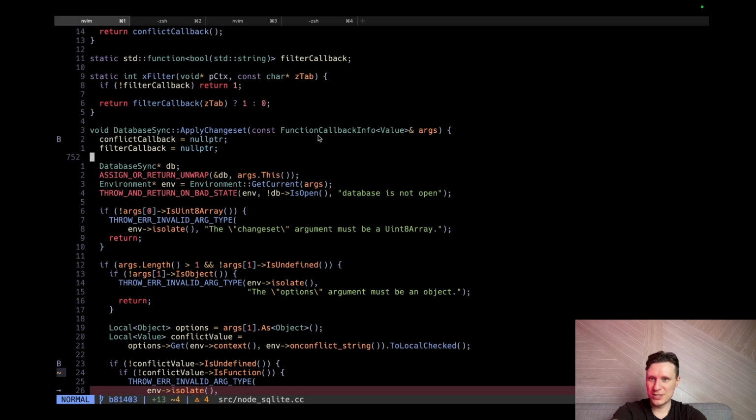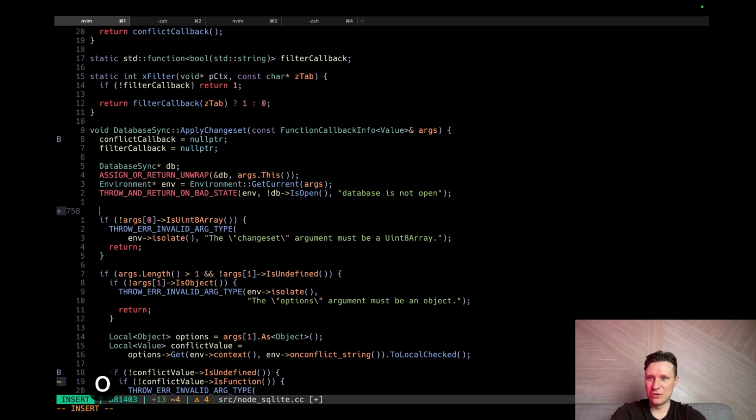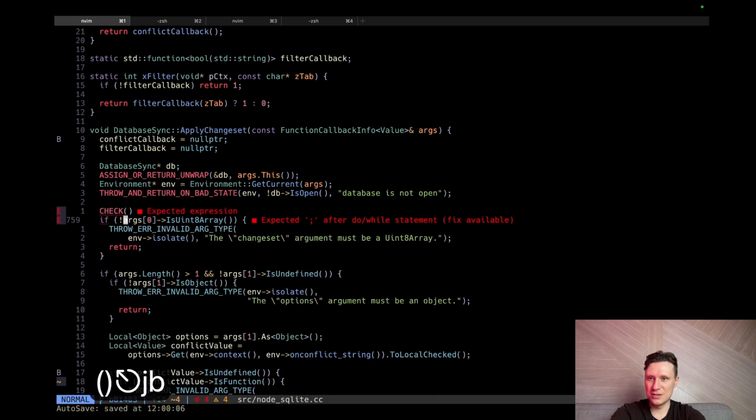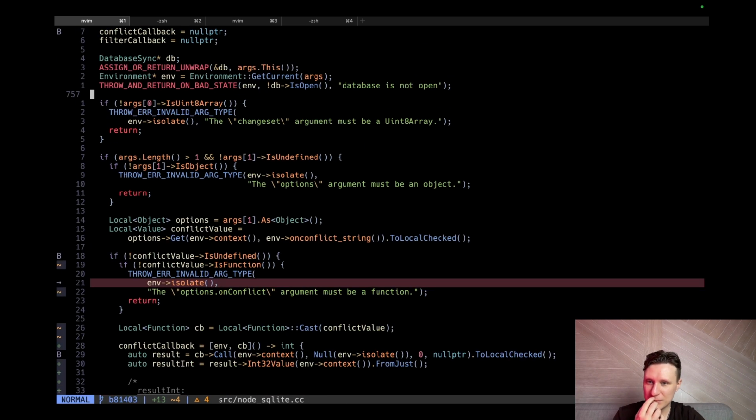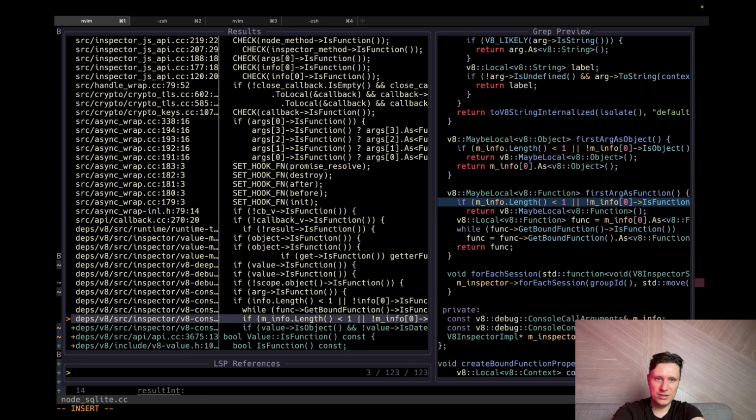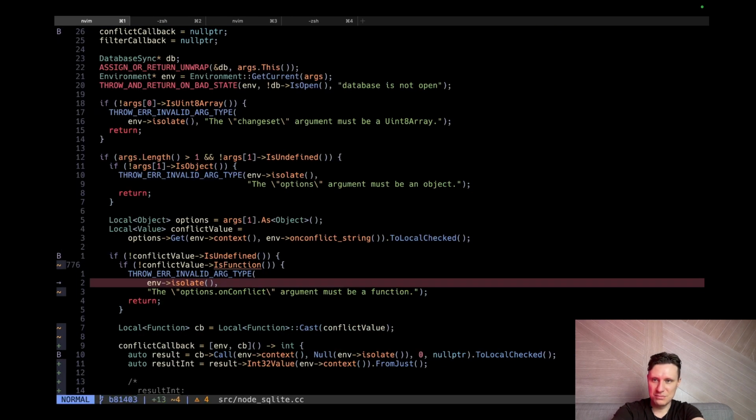We should use checks everywhere. Like for example here, check. We want to put a custom exception name. Like whatever. This is not very important. The feature is like what? It's not a function. But why though it's not a function? Conflict value.